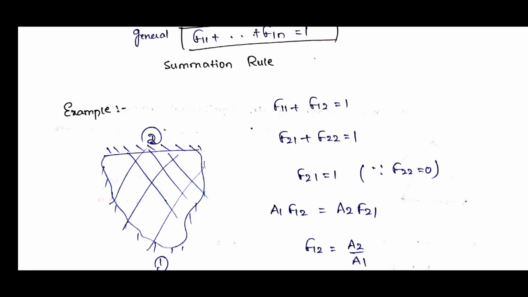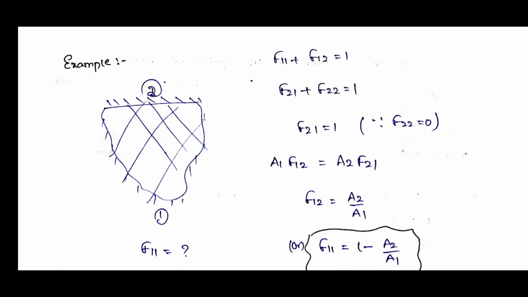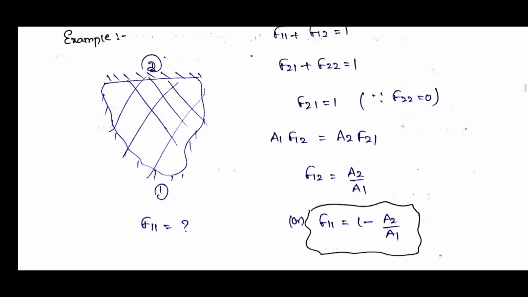So if we substitute F22 equal to 0, F21 will become 1. Now apply the reciprocity theorem because it is a black body. So we can apply A1 F12 is equal to A2 F21. From that, F12 can be written as A2 by A1. We will put it in terms of areas. If the areas are given, you will substitute the areas. Or F11 is equal to 1 minus A2 by A1.